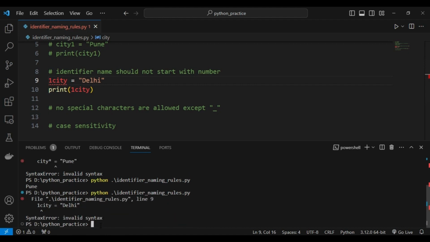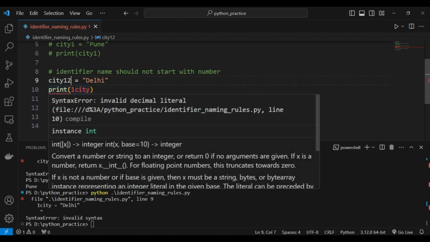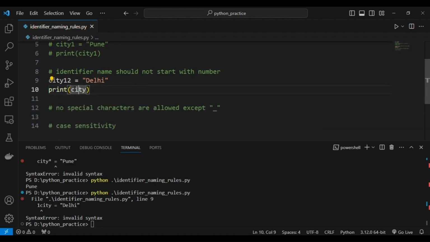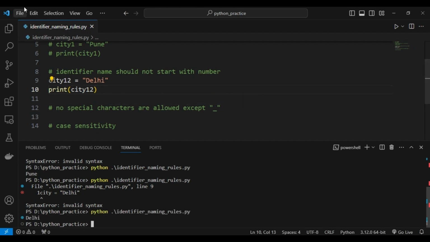If I run this, I am getting syntax error, invalid syntax. So your variable name should not start with a number but it can contain a number. For example, if I have taken city12, now it is valid, right? Delhi. So this also we have verified, the identifier name should not start with a number.